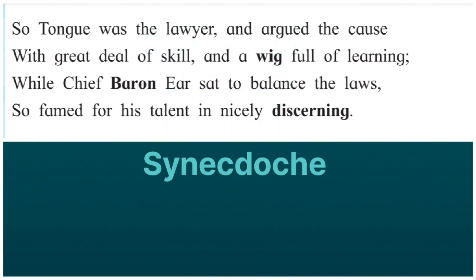Synecdoche is a figure of speech when a part of something represents the whole. Here, the wig, that is part, represents the judge, that is the whole. You know students, a judge is the person who has in-depth knowledge and skills and not the wig. So it is synecdoche.